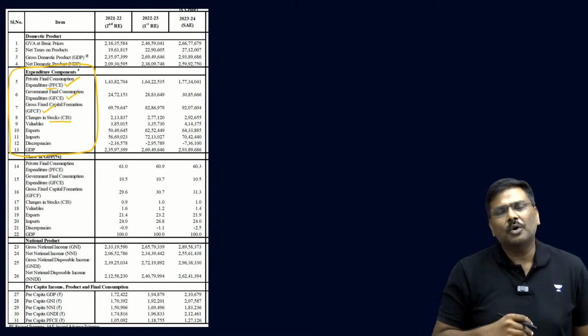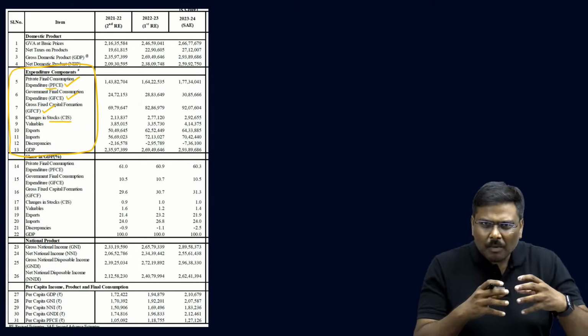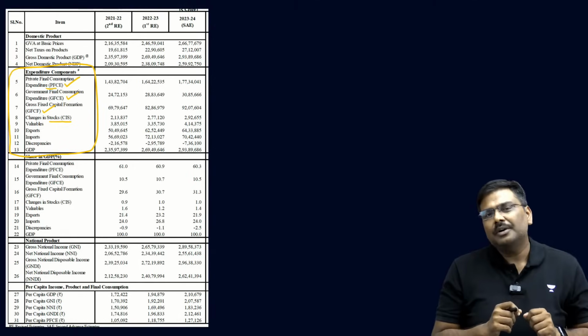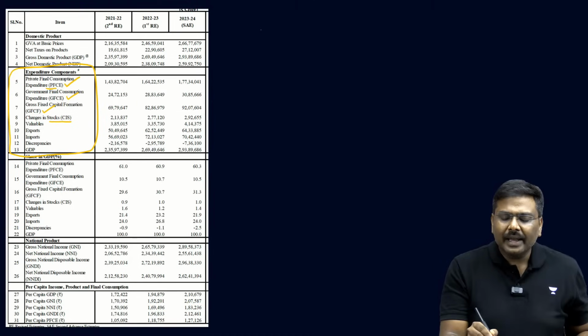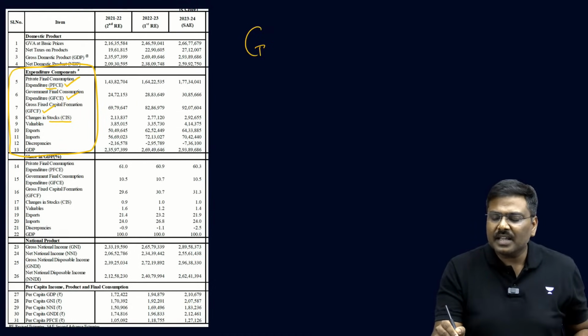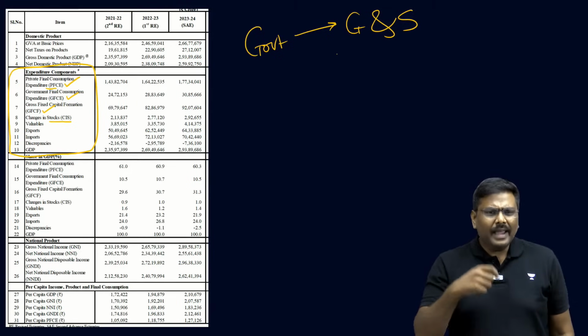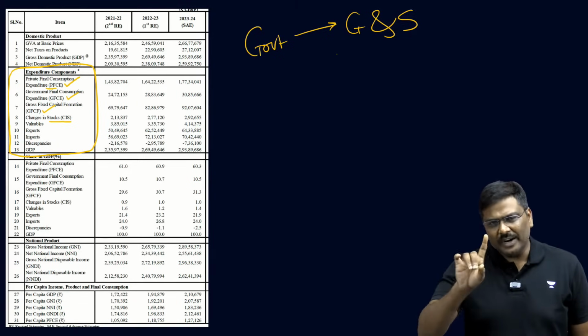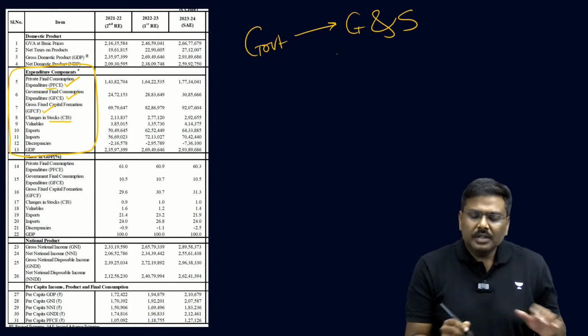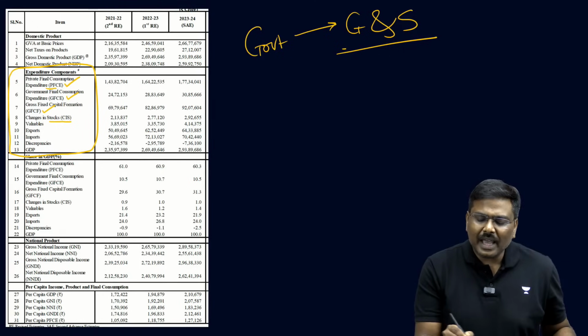Now, what is the idea all about? Whenever you talk about government expenditure, the government can spend money in purchasing goods and services. Correct? All of you okay with this? Government can spend money in purchasing goods and services. Point number one. Point number two, these goods and services can also be capital goods. Possible or not?